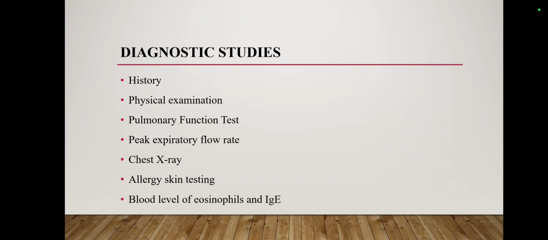Okay, when a patient comes and we have to diagnose, we do diagnostic studies, and this may be based upon history, and we will discuss with the patient about his history. And then physical examination, we will study the physical symptoms of asthma in the patient. Pulmonary function test, peak expiratory flow rate, we will discuss the rate of expired air. And the next ones are chest x-ray, allergic skin testing, blood level of eosinophils and IgE. These are indicators of asthma.